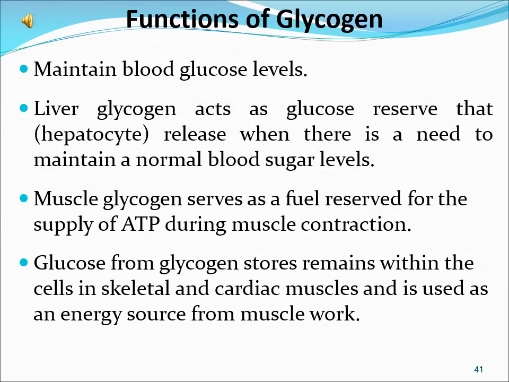Glycogen maintains blood glucose levels. Liver glycogen acts as a glucose reserve that hepatocytes release when there is a need to maintain normal blood sugar levels. Muscle glycogen serves as a fuel reserve for supply of ATP during muscle contraction. Glucose from glycogen stores remains within the cells in skeletal and cardiac muscles and is used as an energy source for muscle work.